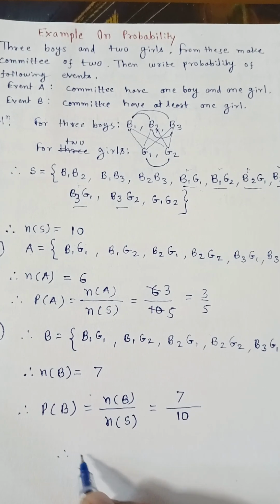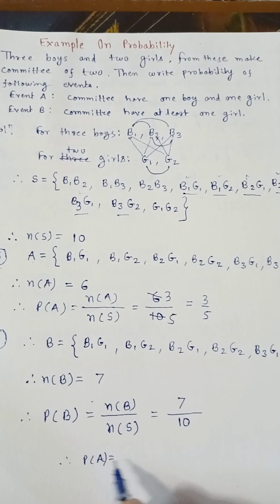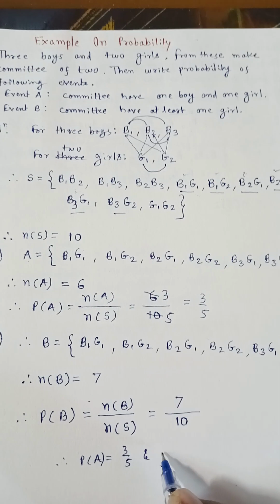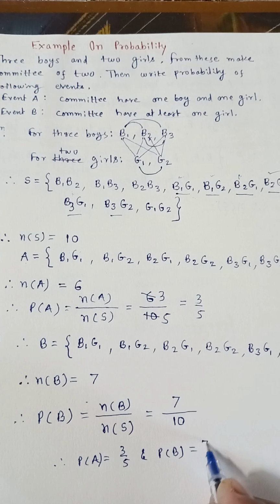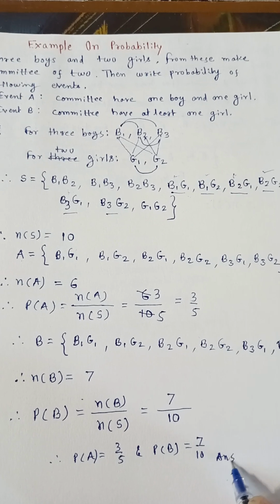Therefore probability of A is equal to 3 upon 5 and probability of B is equal to 7 upon 10, which is the answer.